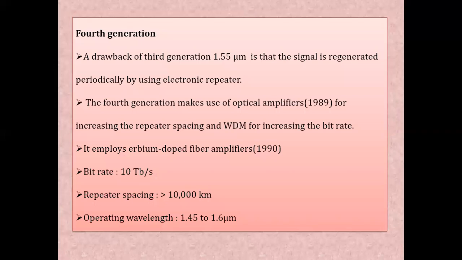Now in fourth generation technology, in India right now we are working with the 4G system. If you see the data rate now, it is 10 terabits per second, that is 1000 times better than third generation technology. Then the repeater spacing is around 10,000 kilometer, far greater than the third generation. And the wavelength is 1.6 micrometer. In 4G, we use the WDM technique.